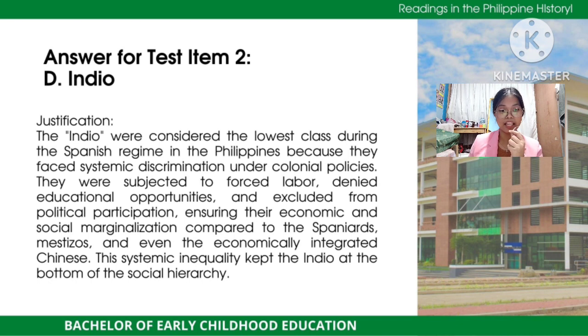Justification: we can see here that the Indio were considered the lowest class during the Spanish regime in the Philippines because, diba, we all know that in the Spanish regime, the Indio faced systematic discrimination under the colonial policies, and they were also subjected to forced labor, denied education opportunities, and excluded from political participation, ensuring their economic and social marginalization compared to the Spaniards, the mestizos, and even the economically integrated Chinese.